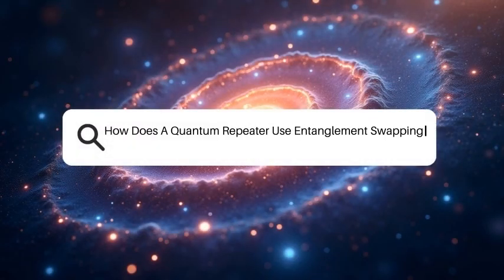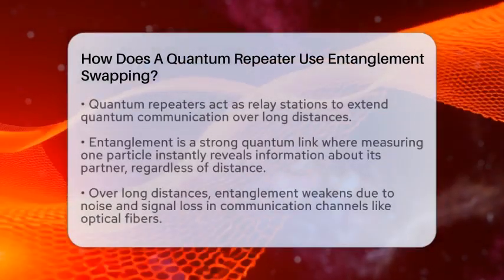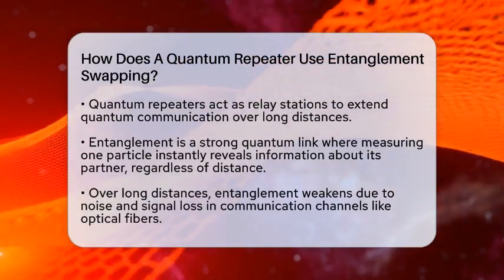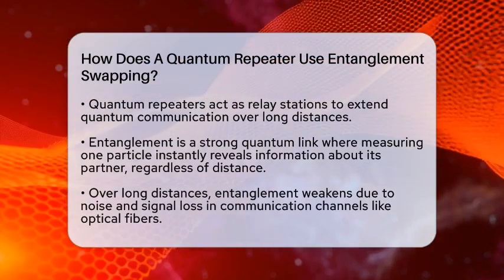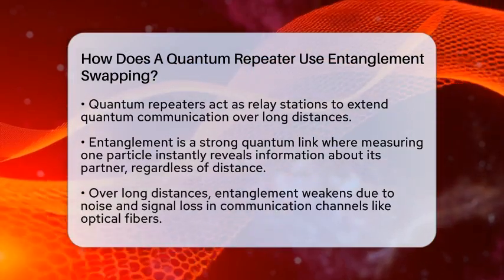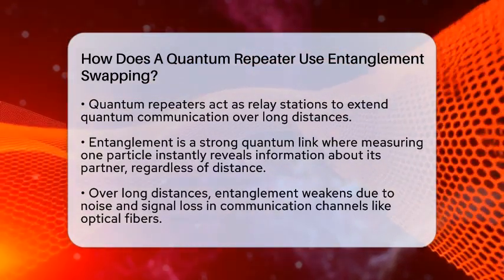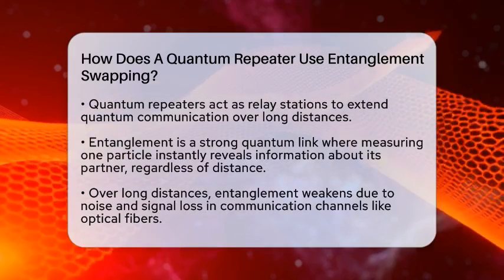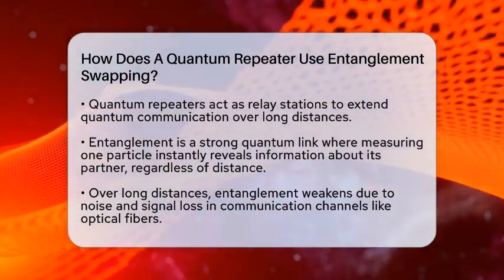How does a quantum repeater use entanglement swapping? Imagine trying to send a secret message across a very long distance, but the signal keeps getting lost or corrupted. That's where quantum repeaters come into play, especially in the world of quantum communication. They are like relay stations for quantum information, helping to extend the reach of secure communication networks.